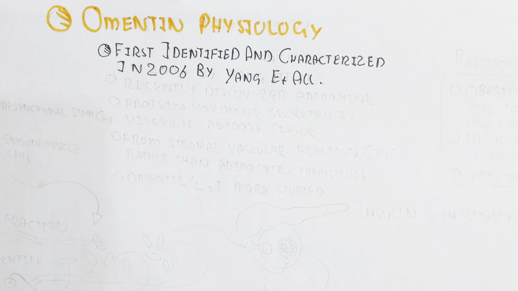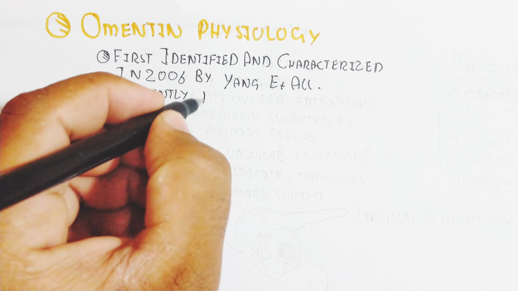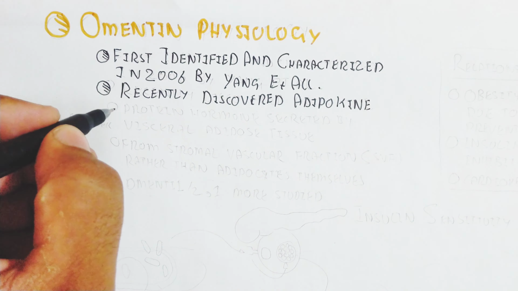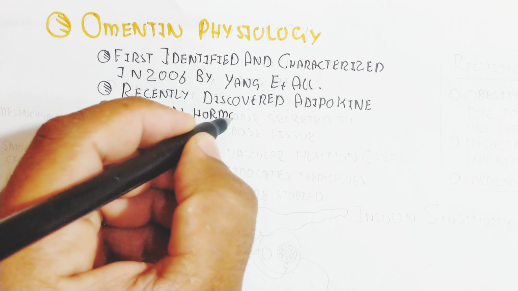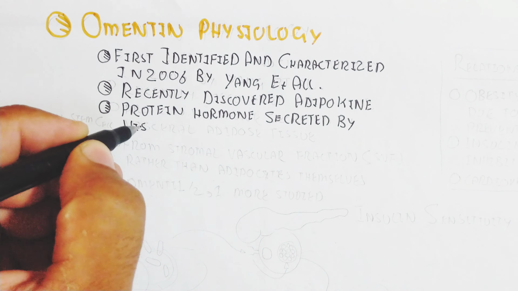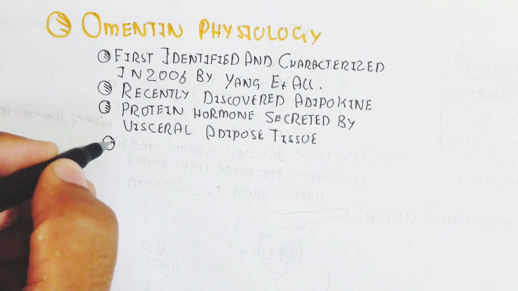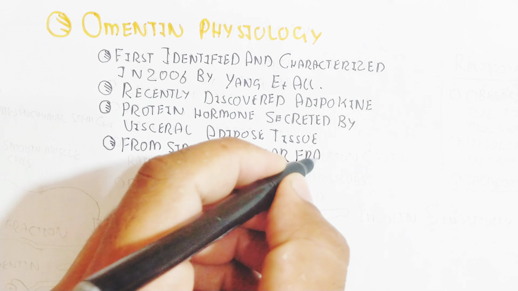Omentin is an adipokine released from the adipose tissue, as adipose tissue plays an important role as a gland to release cytokines as adipokines, which target other cells to change the physiology. We will understand the whole picture in this video. It is a protein hormone secreted by visceral adipose tissue.